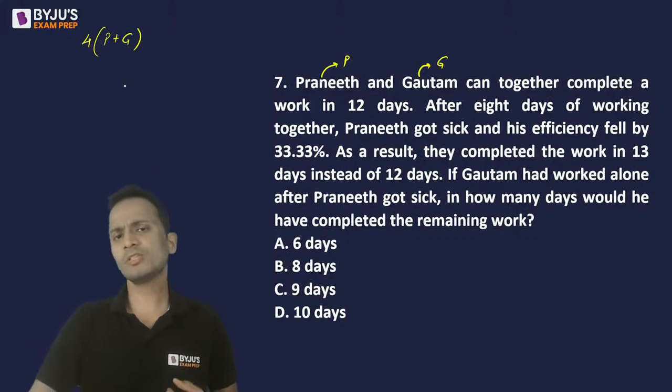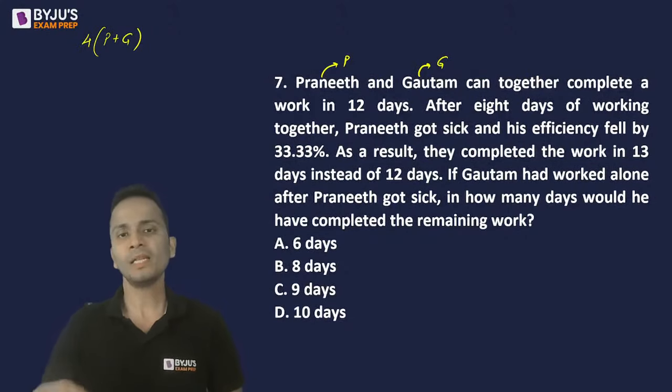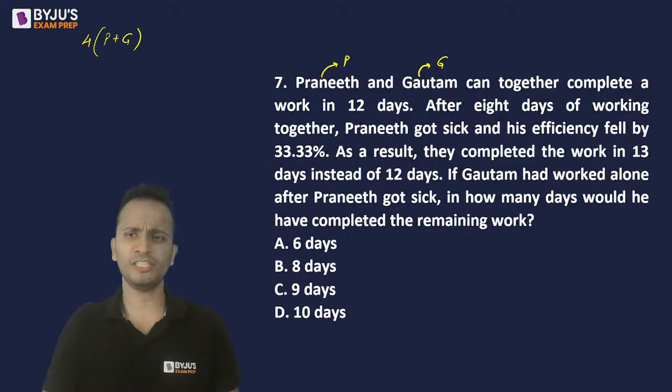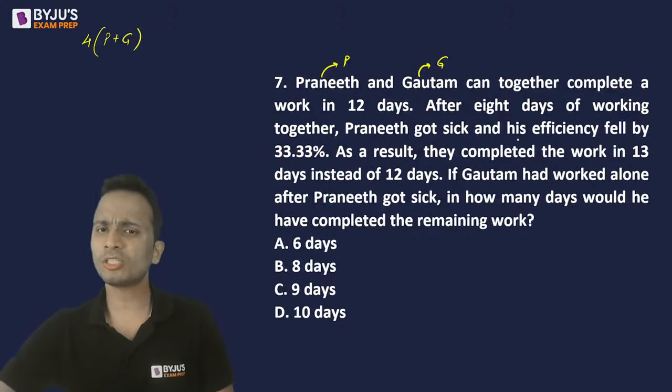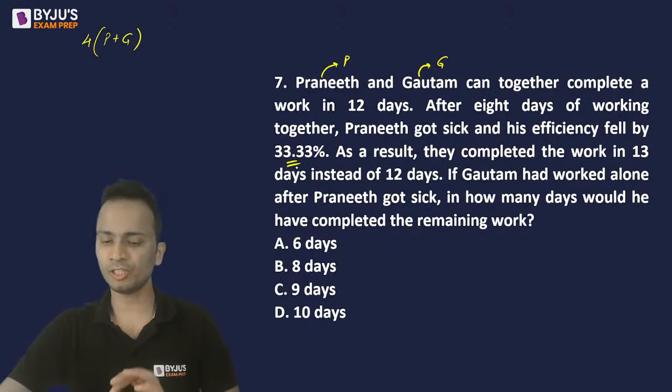Now, this work, which could have been finished in 4 days at their normal efficiency, now takes 1 day extra. That means it has taken 5 days at some reduced efficiency. Now, Praneeth got sick and his efficiency fell by 33.33 percentage. That means his efficiency fell by 1/3.